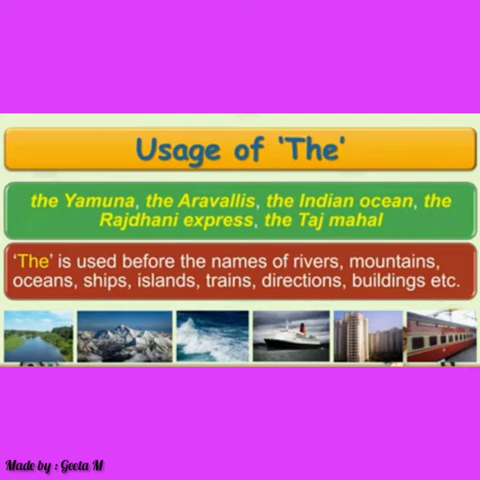So here are some examples of famous trains. For example, the Rajdhani Express. Examples of well-known buildings, we can say the Taj Mahal, the India Gate. The directions, for example, the north, the south. So according to the rule, we can use the article before the names of rivers, mountains, trains, directions, buildings.